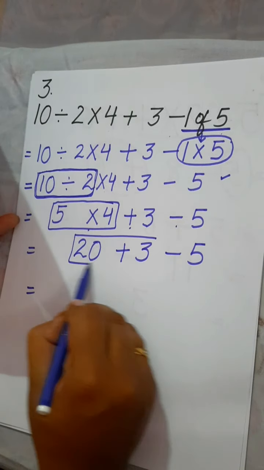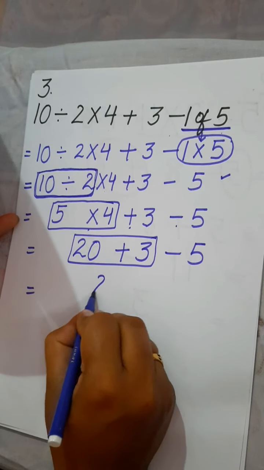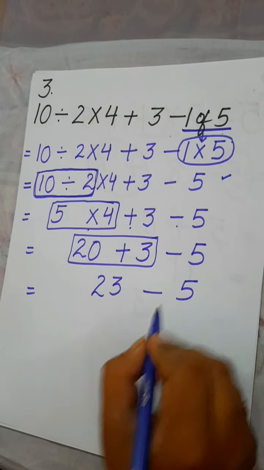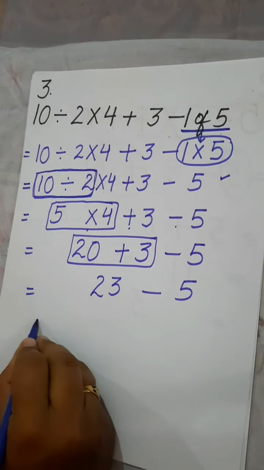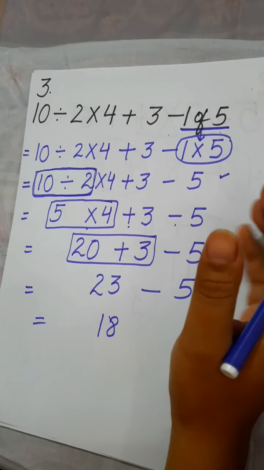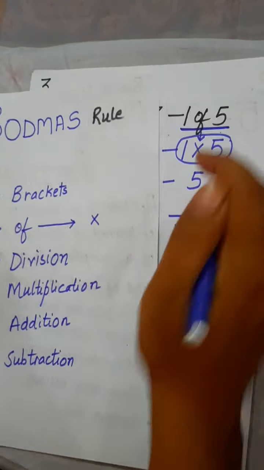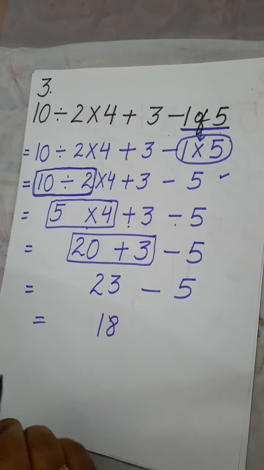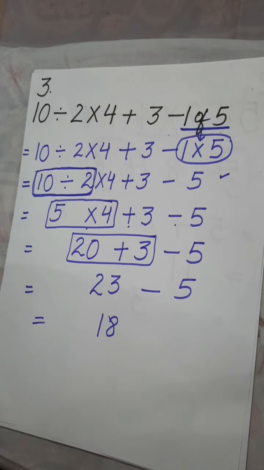Now you have addition next, so solve addition. 20 plus 3 is 23 minus 5. Now last you have to subtract and your final answer is 18. So if in a numerical expression you have more than one operation, then always solve according to the rule of BODMAS. If you have of, then solve the of first. So we solved this expression according to the rule of BODMAS.